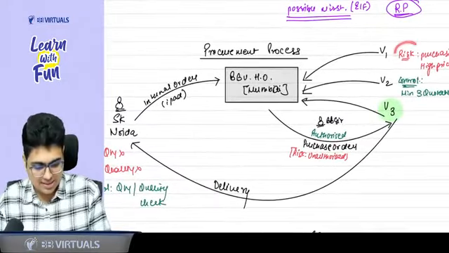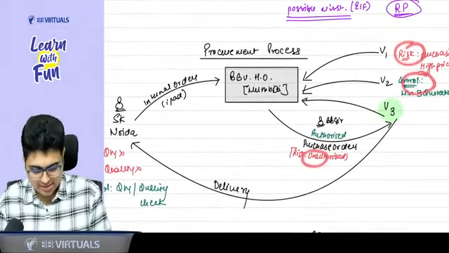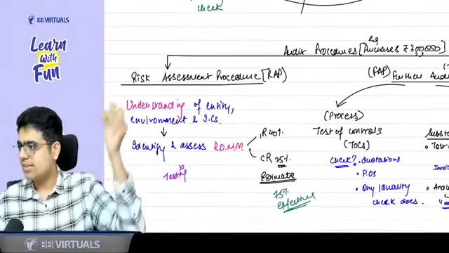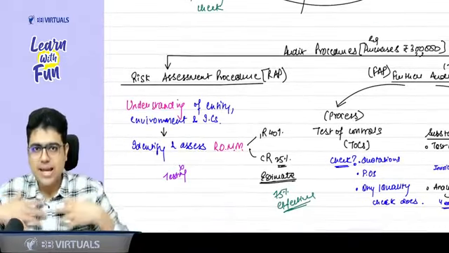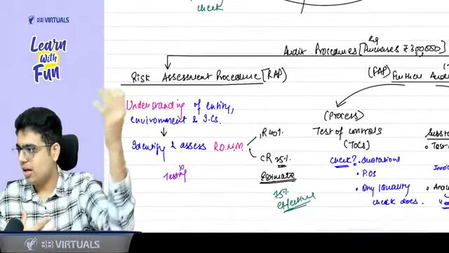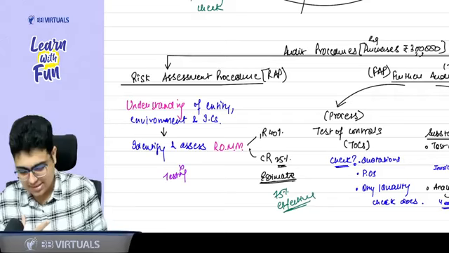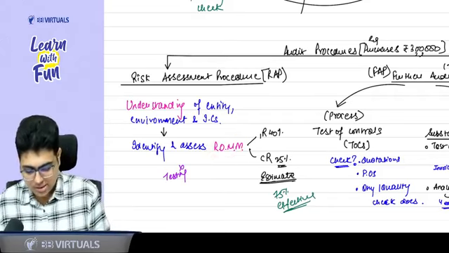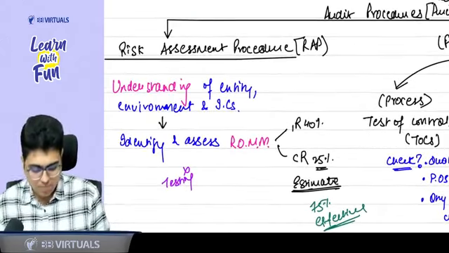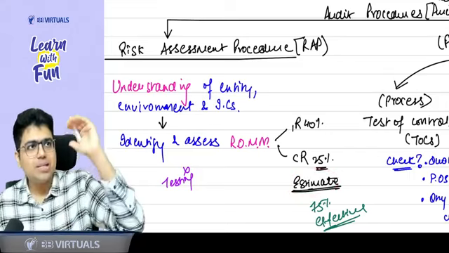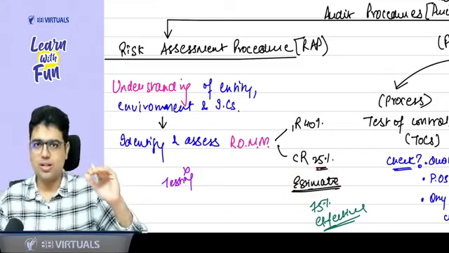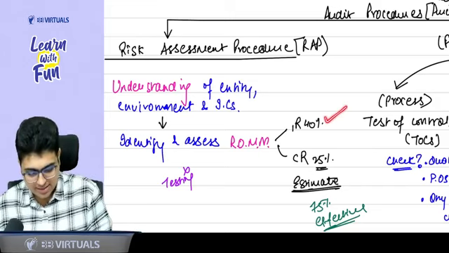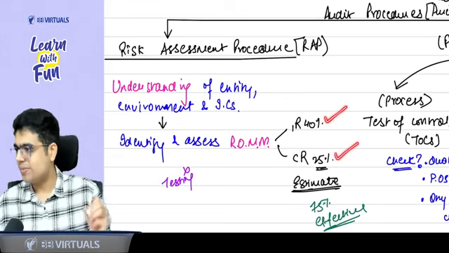You understood the risk, you understood the control. Risk, control. Again, risk, control. So this is what the risk assessment procedure is all about. The management explains to the auditor how things work, through which he assesses the risk of material misstatement. Got it, sir? Now, when I am explaining to you, you may be estimating what the inherent risk can be and what the control risk can be, like we did in the case study. In the case study, we studied that inherent risk is 40% and control risk is 25%.